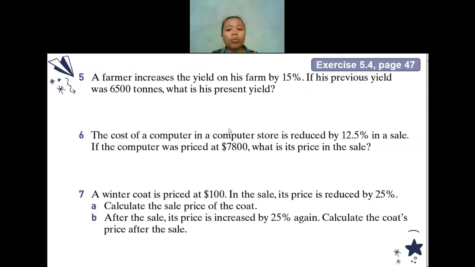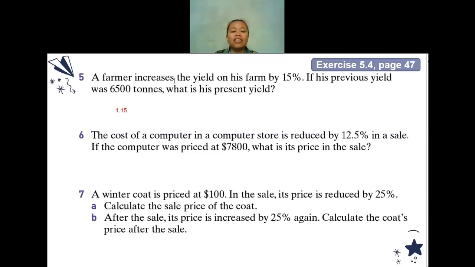Okay. Open your textbook, page 47. A farmer increased the yield on his farm by 15%. If I'm going to use the previous method that we just learned, not yesterday's method, can you help me? What multiplier do I have to use to multiply the 6,500, or how many percent do I have to use to multiply? 0.85. 0 point how many? Are you sure? Increase. Oh, 1.15. Nah, read the question properly.